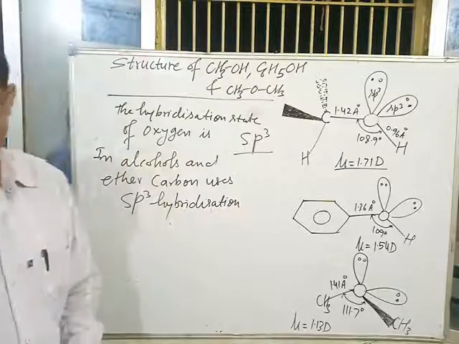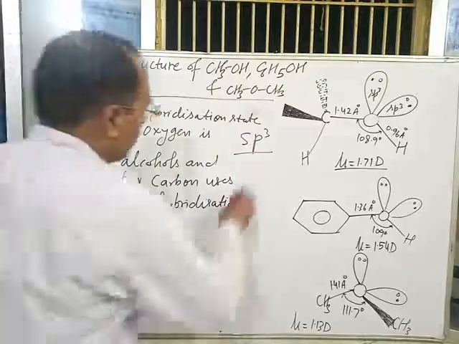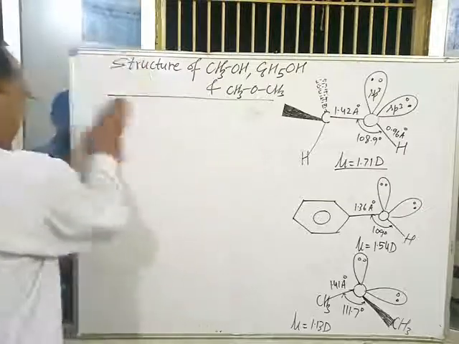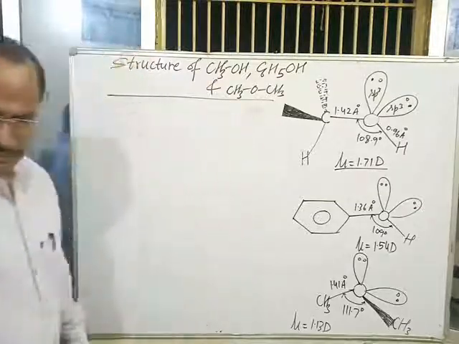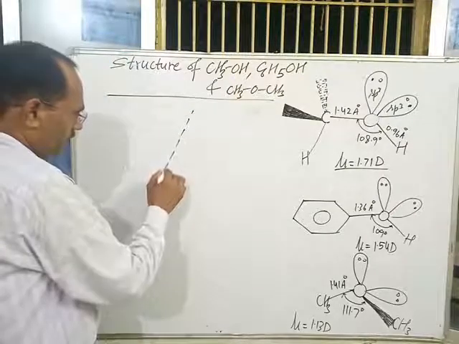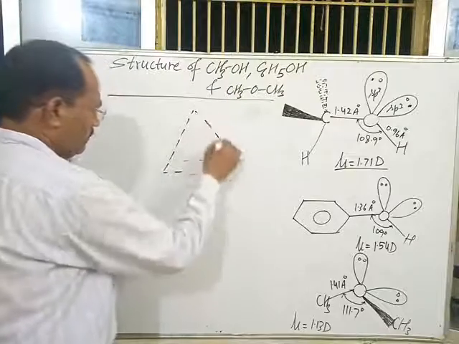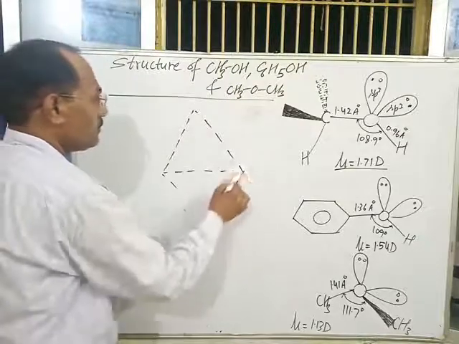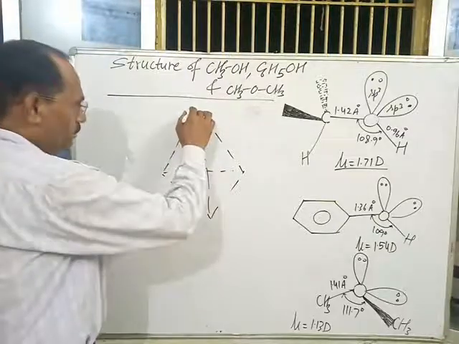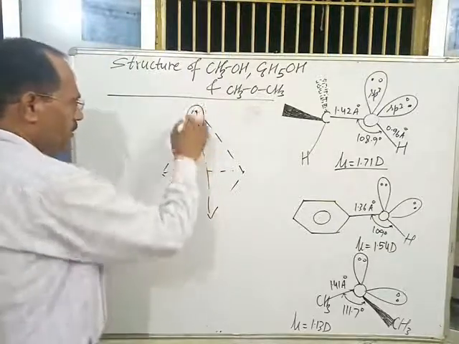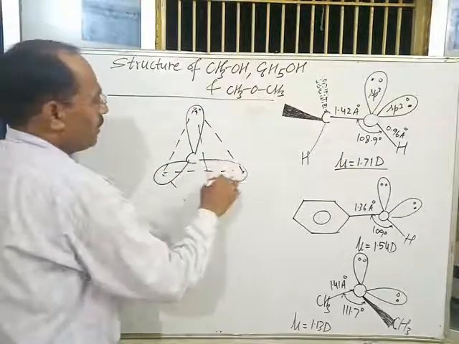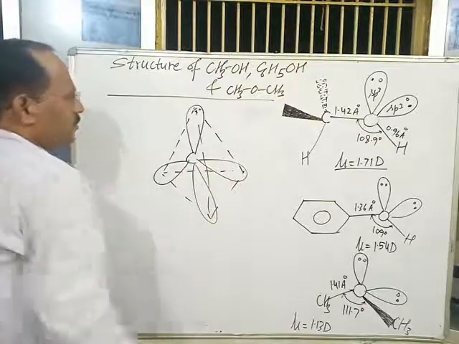And what is the structure of sp3 hybridized carbon and oxygen? sp3 hybridized carbon can be represented as: this is the first orbital of carbon, second orbital, third orbital and fourth orbital.